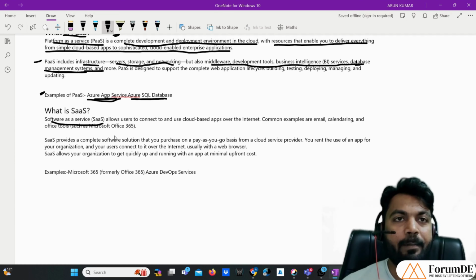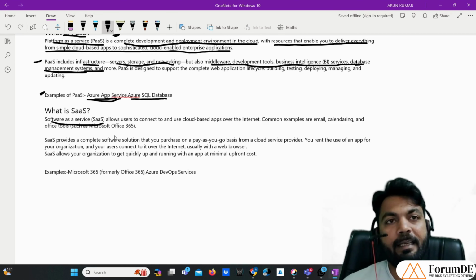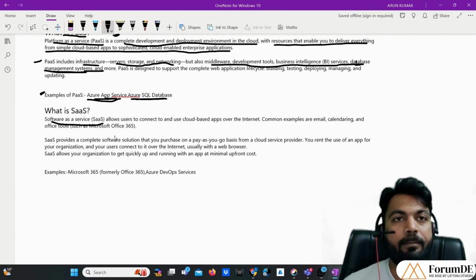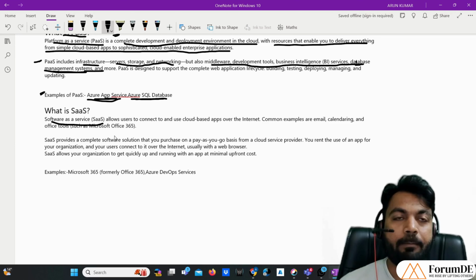Everything is managed by the cloud provider, like storing the data. Like when I am writing something in Teams, that is stored at some data center of Microsoft. Or if I'm sending mail, that is stored at a data center of Microsoft. The mail that we have in our mailbox is of course stored somewhere, at some location in some data center of Microsoft. So we are just using the application.